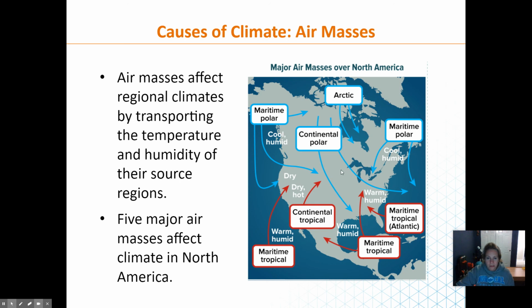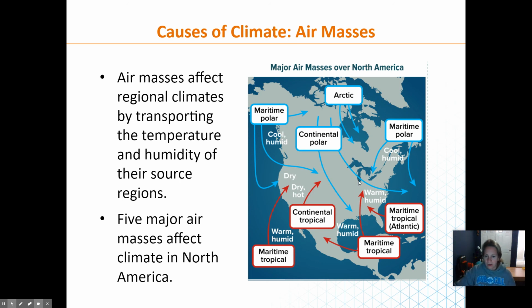And then over here, we don't really get that too much. Mainly, we have the ocean kind of regulating that. We have a lot of mountains over here, so we're not going to get a lot of vast movement across a wide area. So we get a lot of lifting and dropping and stuff because of the mountains. So we don't really see tornadoes here. But here we do, and that's because of that mixing there. And these are the types of air masses that affect the U.S.